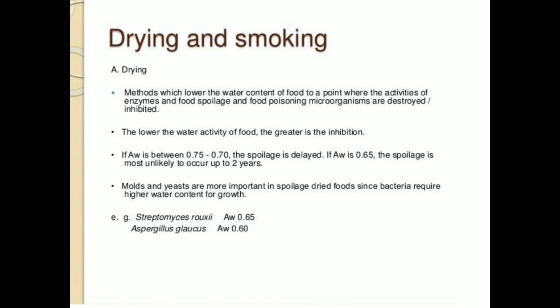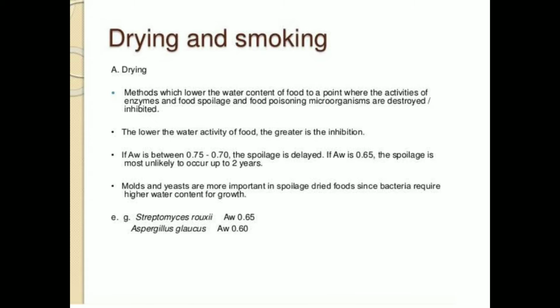So drying is a method where water is removed by heating or evaporation. For example, we have so many grains, dried pulses, and chips. In Bengali, when we make chips, we follow the sun drying process.